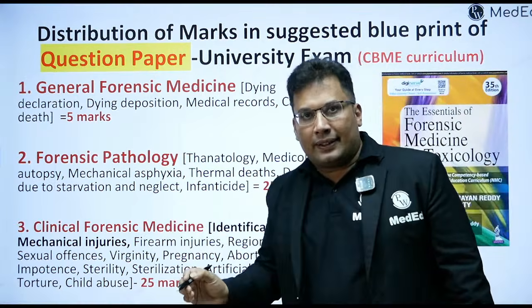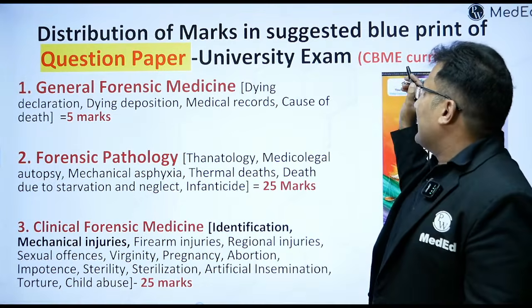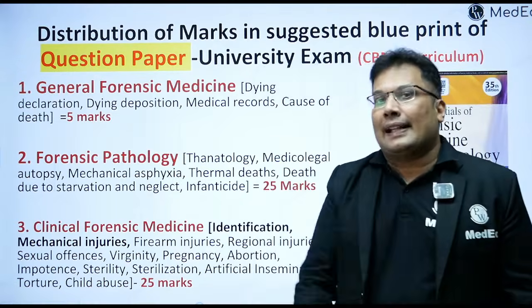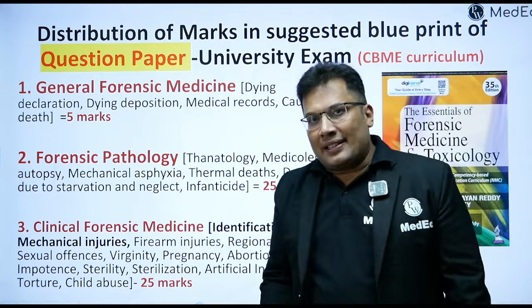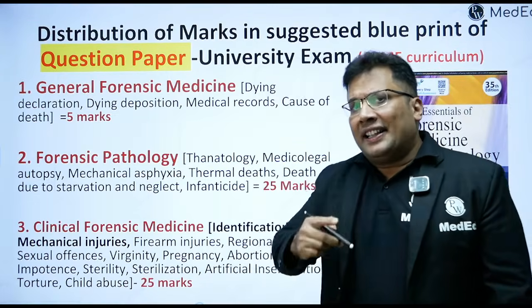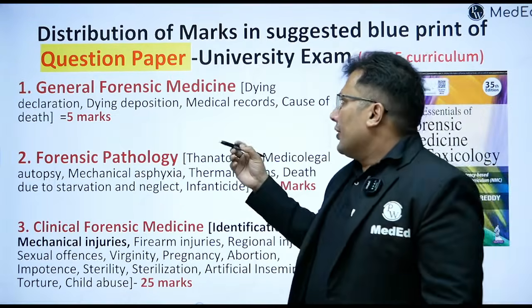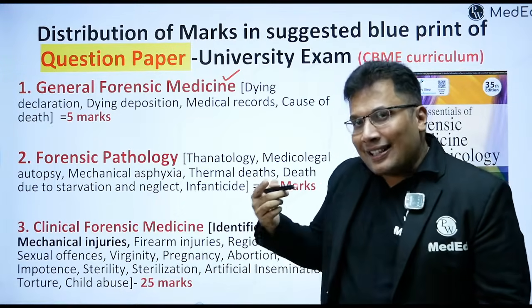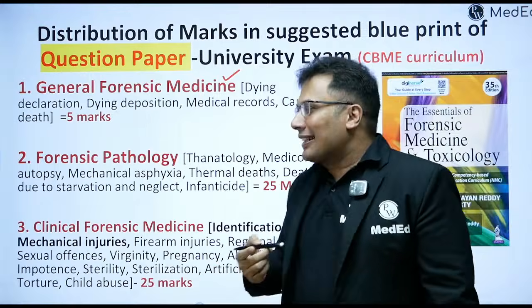Distribution of marks in the suggested blueprint, that is the question paper of the university exam. Forensic medicine is one paper, 100 marks. It is divided into general forensic medicine. What is general forensic medicine?